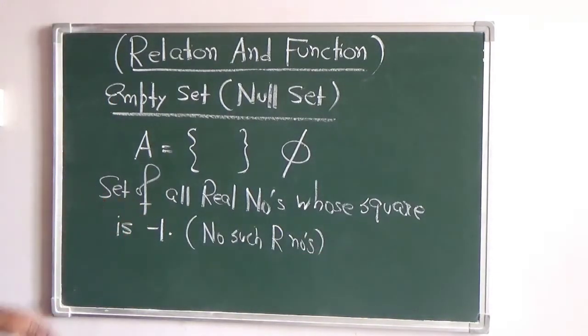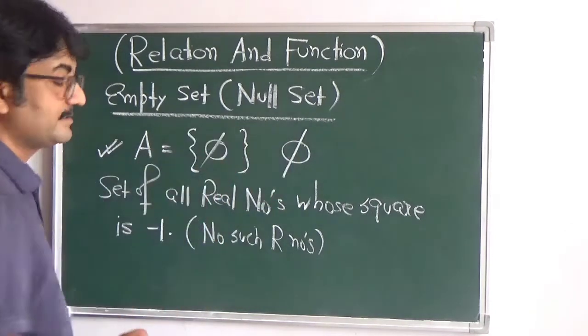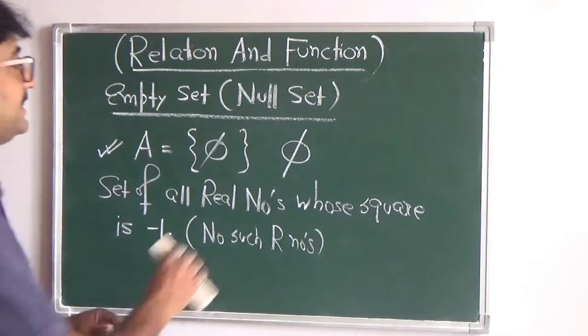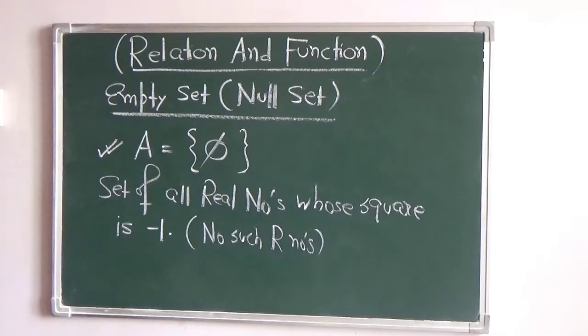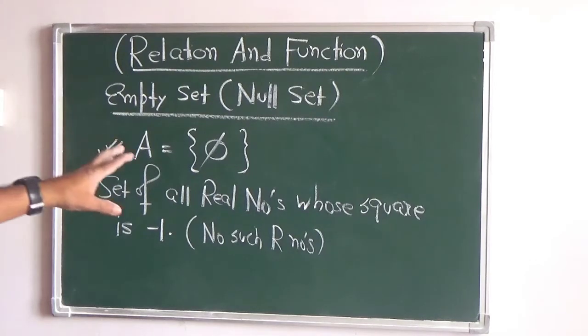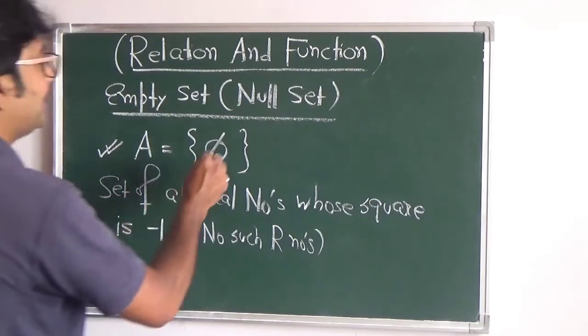So in this case, we can say this is a null set in which there are no elements present. Even if you write, suppose, 5 inside the curly brackets, what can we say about this particular set? Will it be called a null set or not? It will not be called a null set, because something is written inside it.